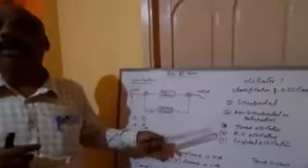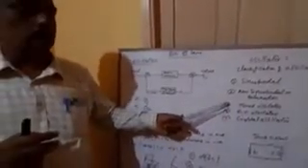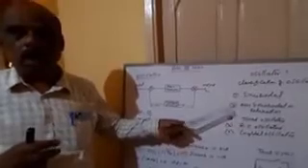Again, sinusoidal oscillators, which produce sine waves, are classified into two: tuned oscillators and RC oscillators, and crystal oscillators. See, these oscillators produce high frequencies. Because of that, they are called radio frequency oscillators, RF oscillators. Second one is